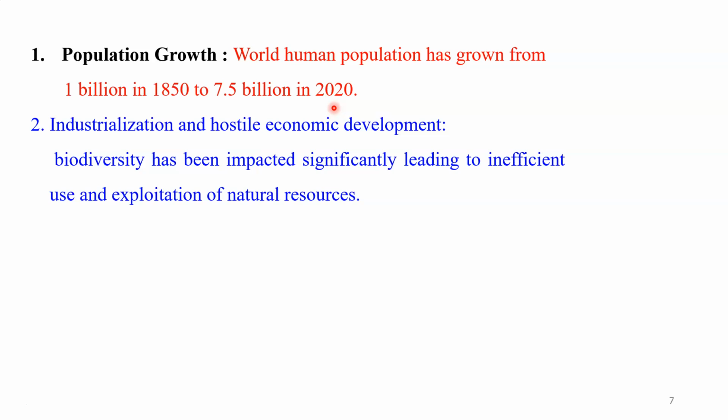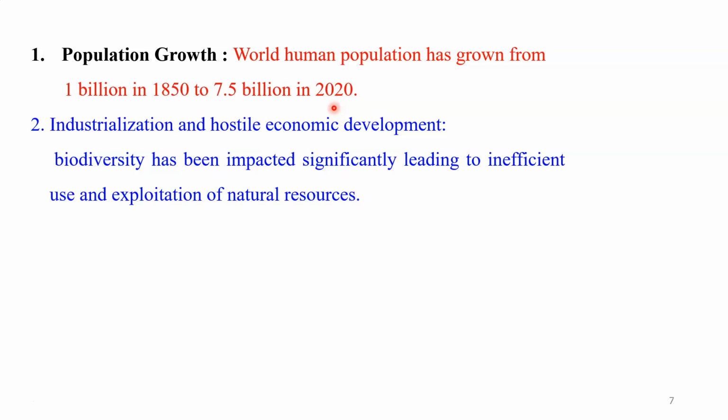That time they over-exploit various resources, maybe trees. They destroy the trees to bring more area under colonies, building houses, or other infrastructure. That time they destroy the forest.